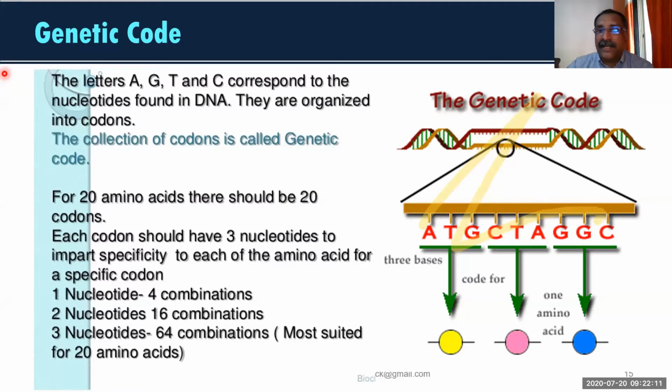Now you just take one example. If you look at the English language, how many alphabets are there? Please write the number of alphabets in English. 26 alphabets are there. And these alphabets are used for making each and every word we have. We are using words, and these words are created by using these 26 alphabets.